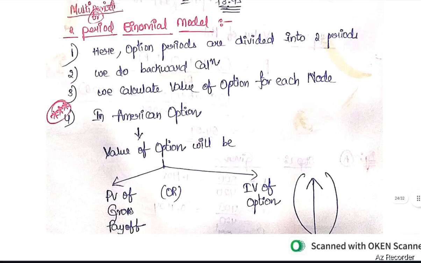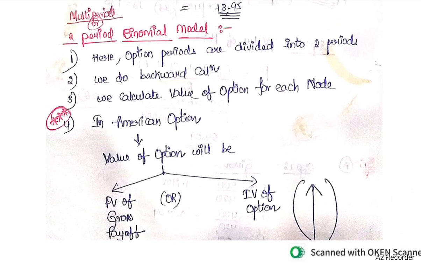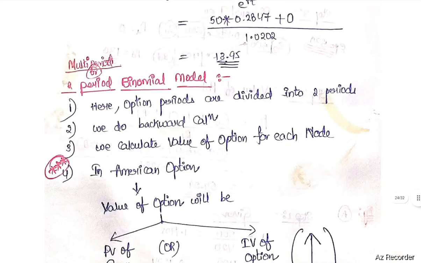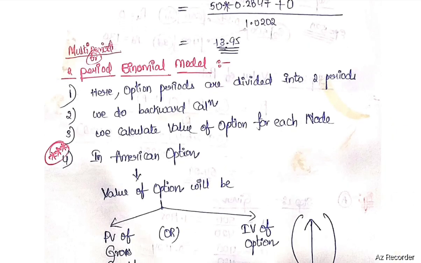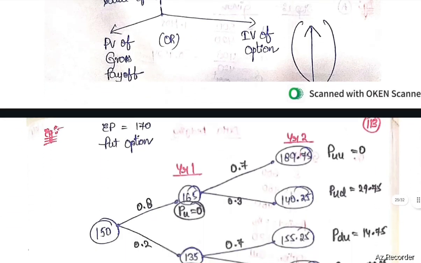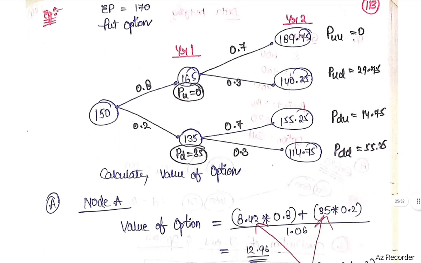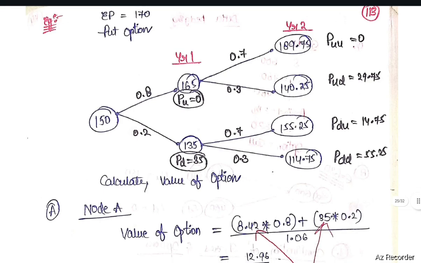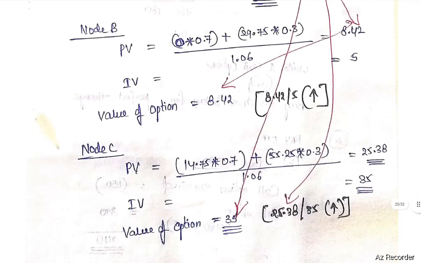In case of American option only, value of option will be calculated as present value of gross payoff or intrinsic value of the option, whichever is higher. So in case of multi-period or two-period binomial model, we do backward calculation. So first we will consider node A, node B, node C.